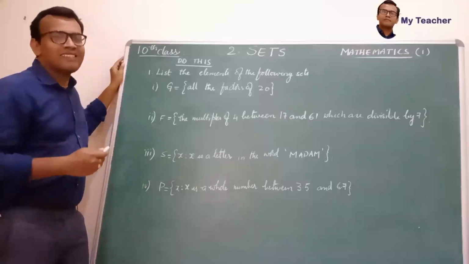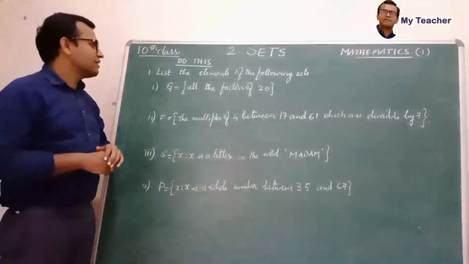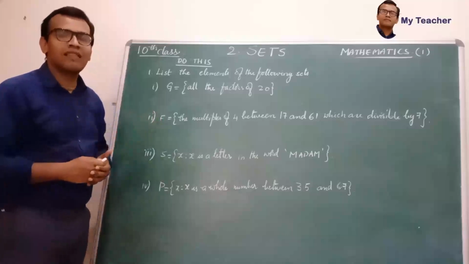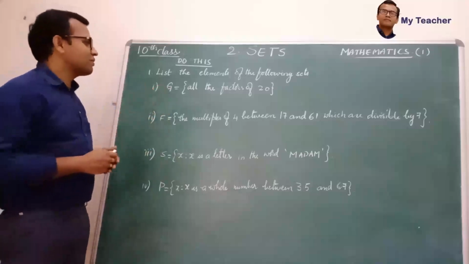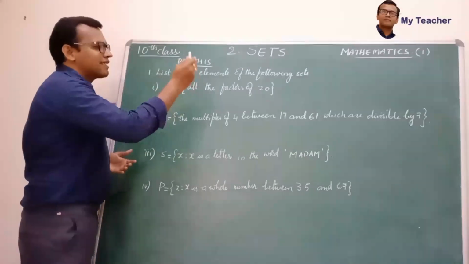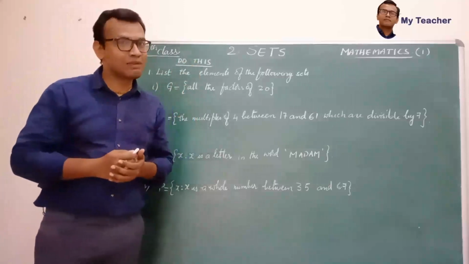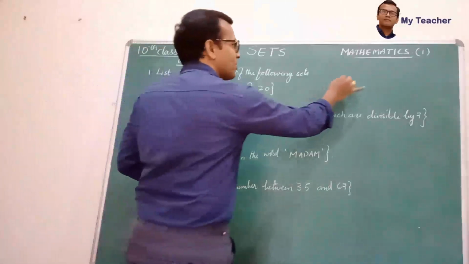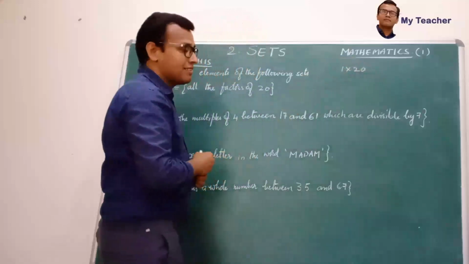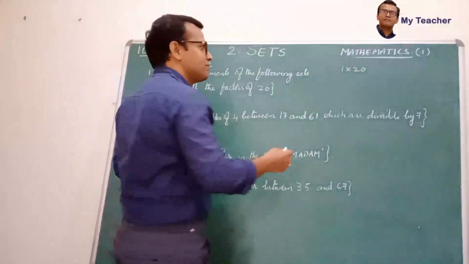Now let us write some of the sets. Here what he is asking, list the elements of the following sets. So let us list out the elements in the set. First one, G is equal to set of all the factors of 20. So what are all factors of 20? Let us find in the rough column. 1, 20 is a 20. So 1 and 20 are the factors. Of course we know 1 and itself are compulsorily the factors of every number.